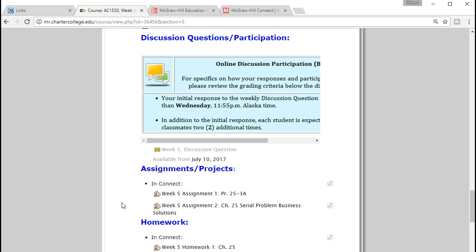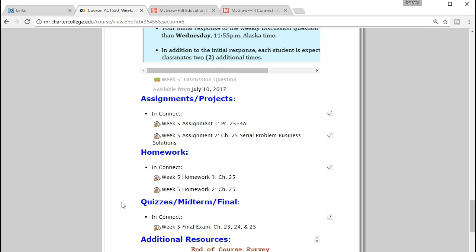From the discussion forums on down, that's what we need to get done. Remember that the discussion forums are worth 21% of the grade. We've done great so far on the discussion forums. Just make sure to finish well here. Obviously, it's just you and I, Blanca, in the course here, so I know that's going to limit the discussions, but there's more than enough material, so I'm going to keep on posting a lot of questions so that we can make sure that we finish and get full credit on those.